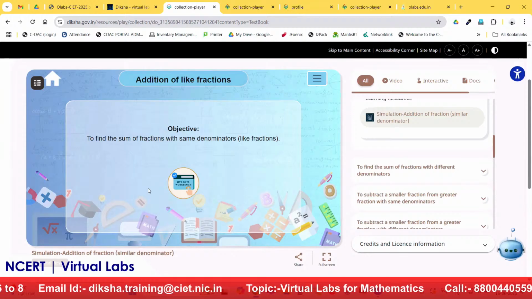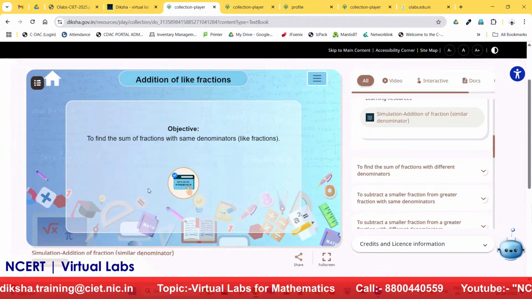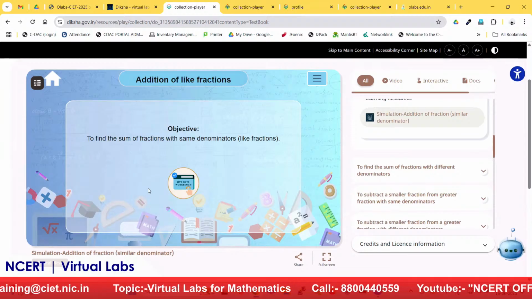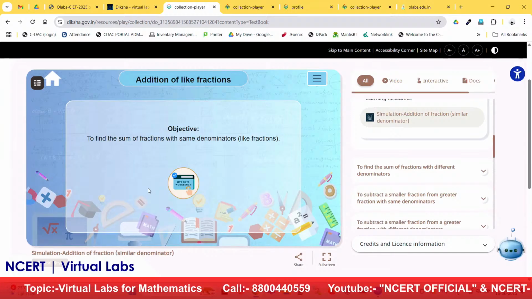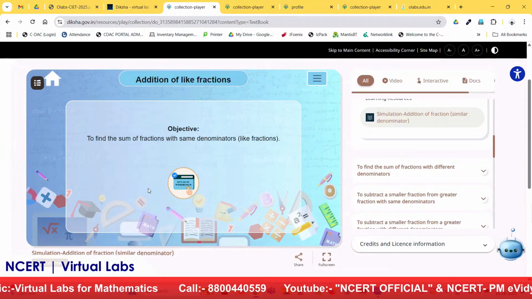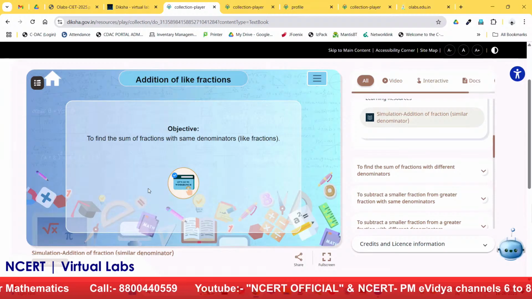They have to read the theory, the short theory which we have kept, then the procedure, how they have to perform, then the animation, they can visualize it, then how it will be happening in the lab, then the simulation, which is the core part where the student has to perform the experiment and come to the learning outcome and the conclusion part.